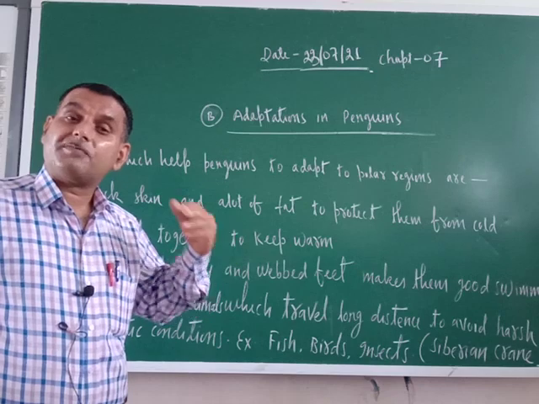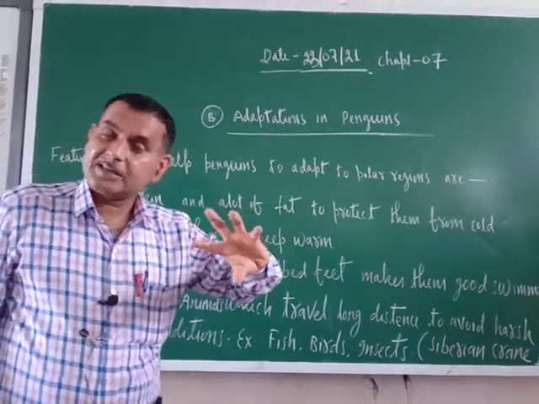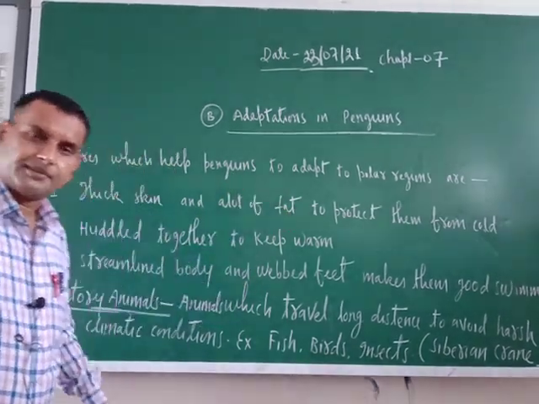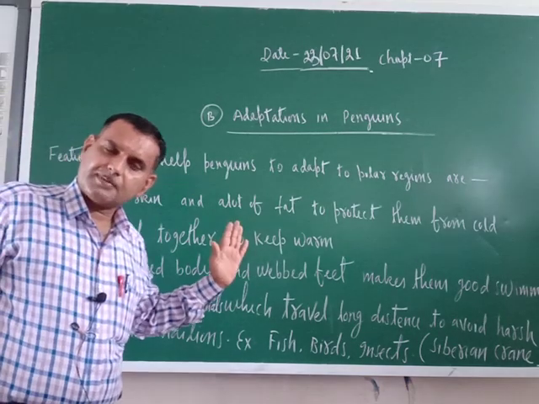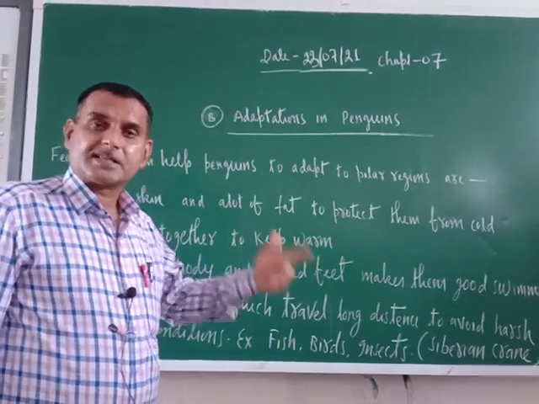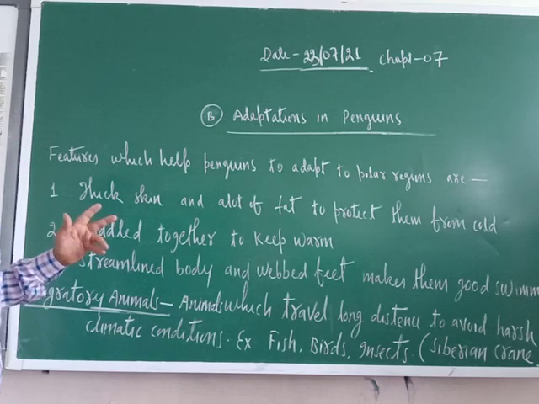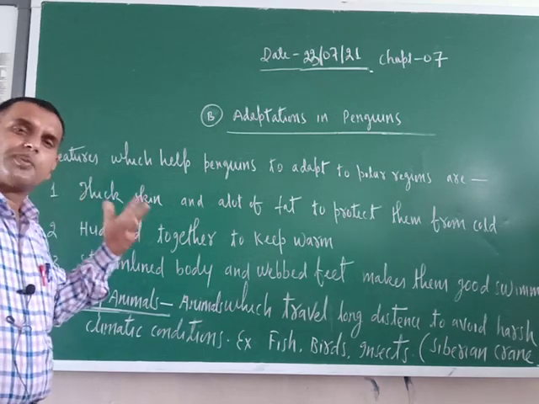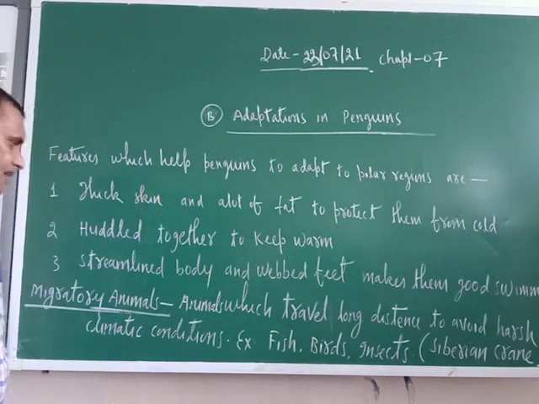What are the body features which make them good swimmers? Webbed feet. Webbed feet make them very good swimmers. So these are the body features which help penguins to get adjusted with the polar region surroundings. Basically these are the two animals which are found in the polar region. In addition to that, so many other animals are also there, but we will concentrate on these two animals only.